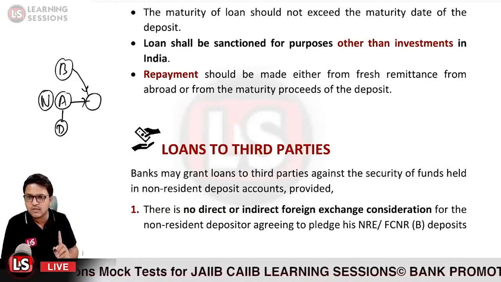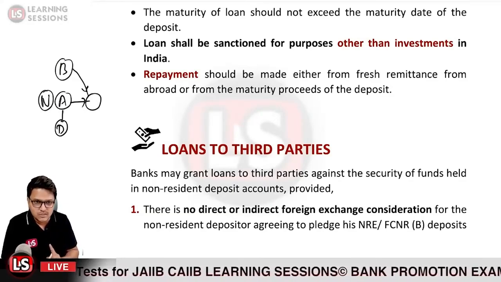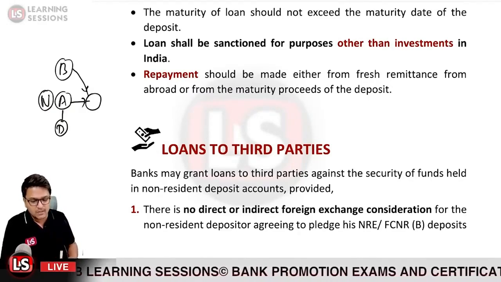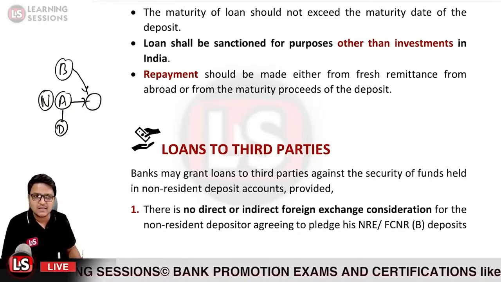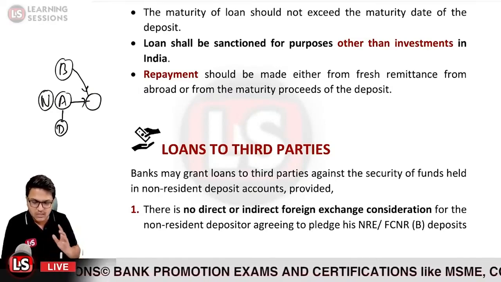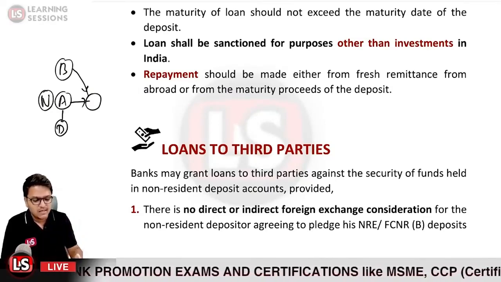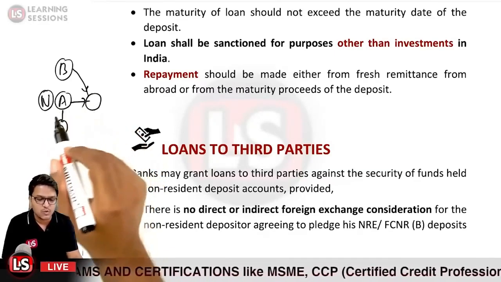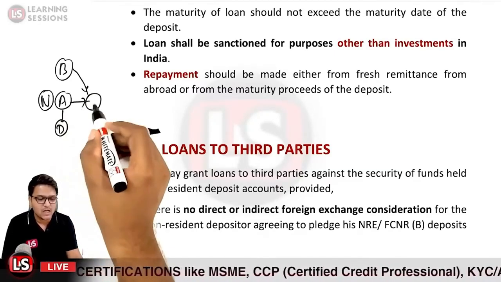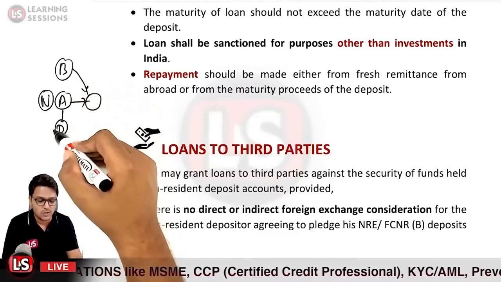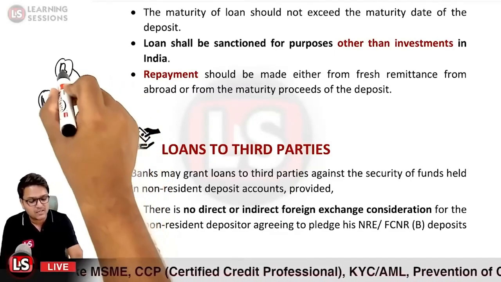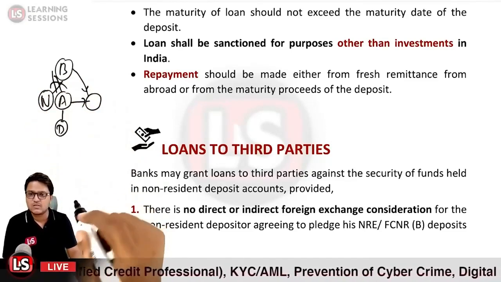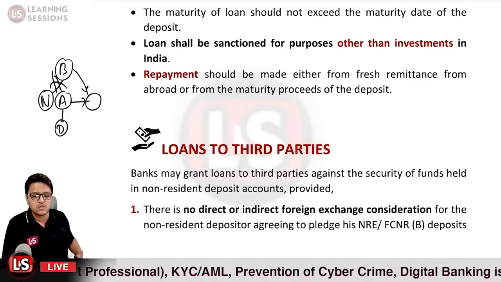But first of all, you need to know one thing: the foreign currency loan cannot be sanctioned. Only and only the rupee loan can be sanctioned. And further, there should be no direct or indirect foreign exchange consideration. What does it mean? It means it should not be the case that person A is allowing the bank to grant person B a loan based upon the security of the deposits, and on the back channel he is taking foreign currency from person B. So that should not be there.